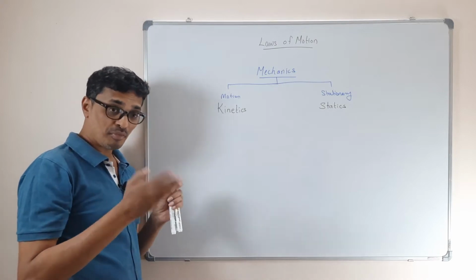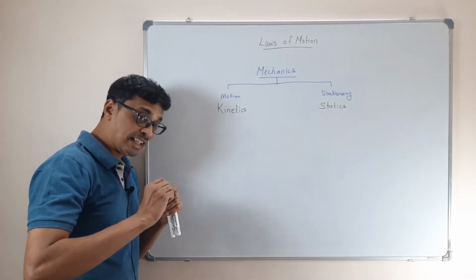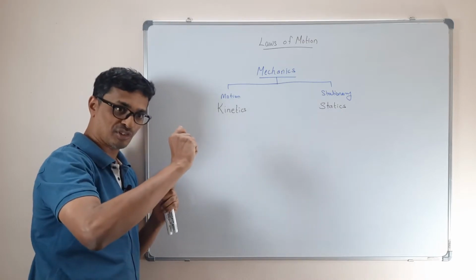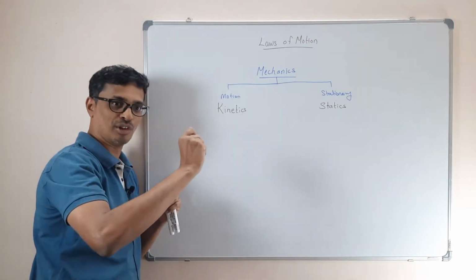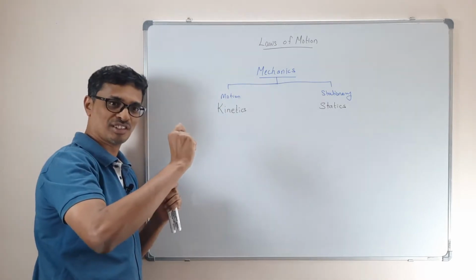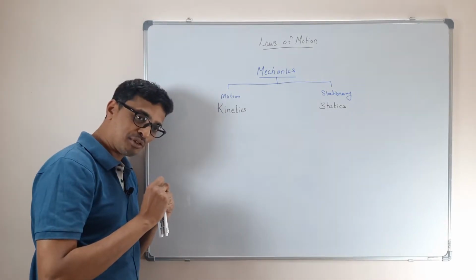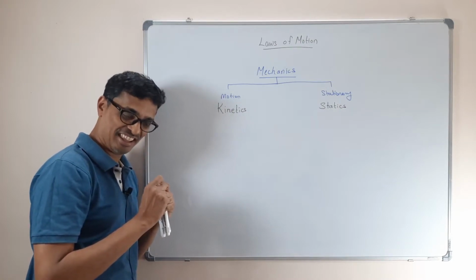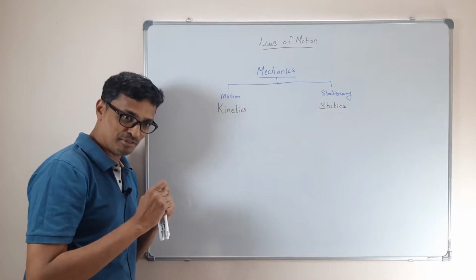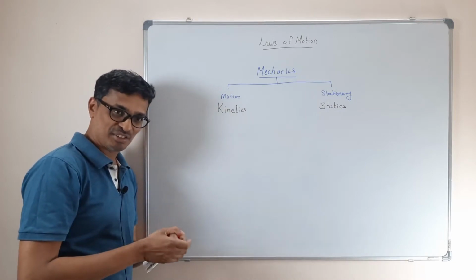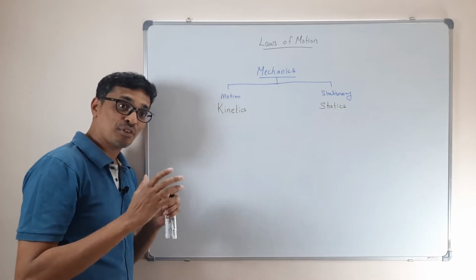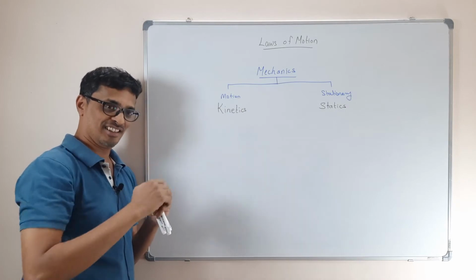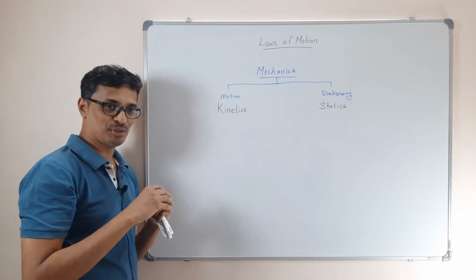But to give the same velocity, if I want to throw an iron ball, or a plastic ball, or a cricket ball with the same velocity, is it the same force I have to use? Can I kick an iron ball like I can kick a football? No, right? If I kick an iron ball, my leg is going to break off. So to give the same velocity, you need to apply different forces.